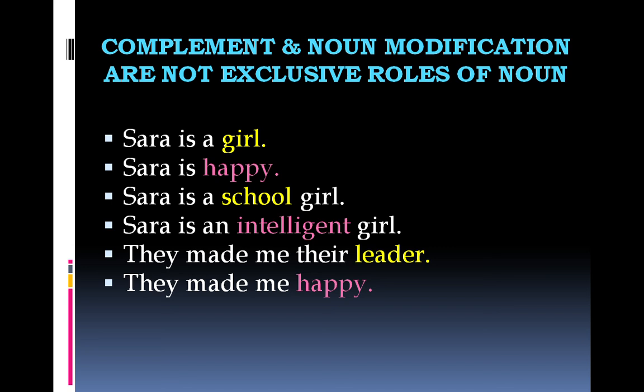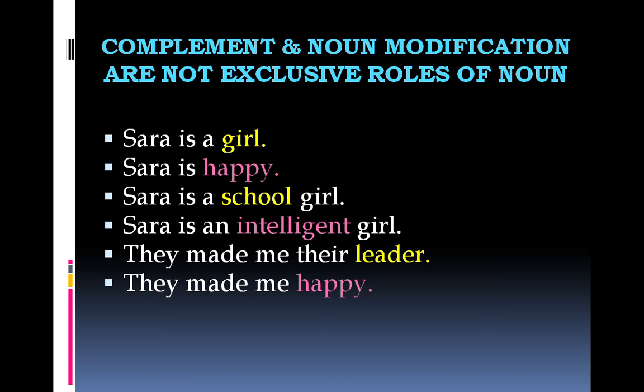So the point that we want to make over here is that while subject and object are the roles that exclusively belong to nouns, this is not the case with the other two roles, complement and noun modifier. These two roles are shared.